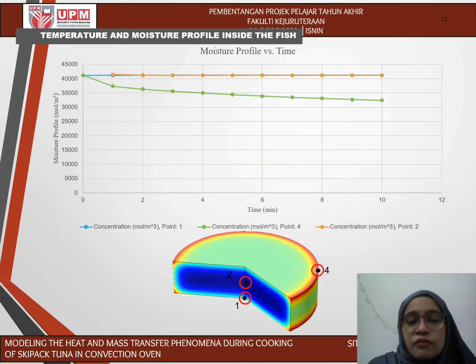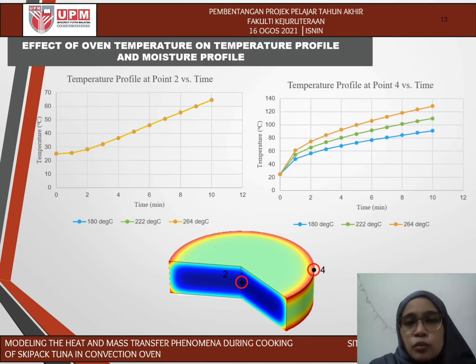The moisture profile development shows insignificant changes at points 1 and 2, but at point 4, we can see that the moisture is removed significantly, therefore the outer part is drier than the middle part. For your information, well-cooked tuna meat is when the center of the meat reaches 60 degrees Celsius.